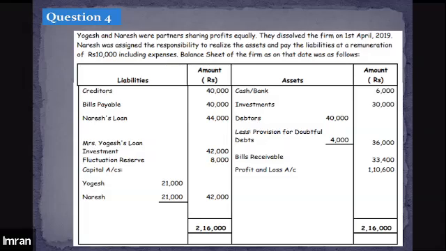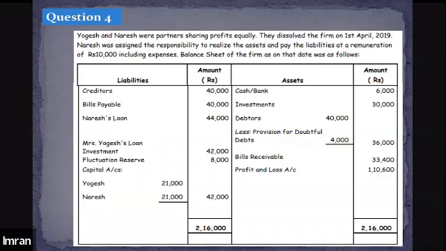Okay, so let me read this for you. It says Yogesh and Naresh were partners sharing profit equally. They dissolved the firm on 1st of April 2019. Naresh was assigned the responsibility to realize the assets and pay off the liabilities at a remuneration of 10,000. So the entire responsibility of realizing or dissolving the firm is given to Naresh, and for that he will be awarded a remuneration of 10,000 as well.